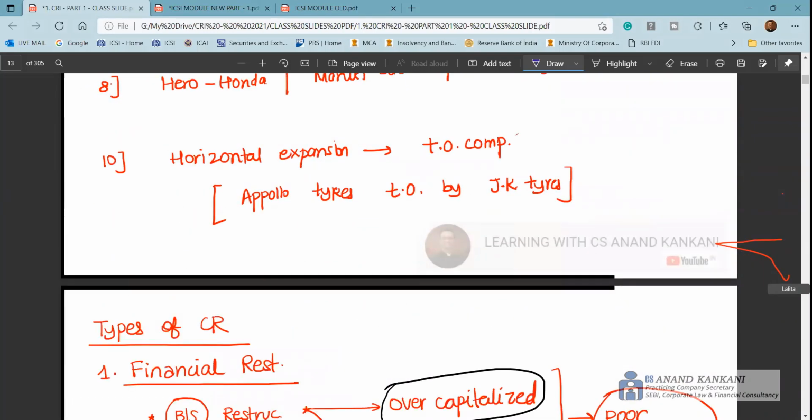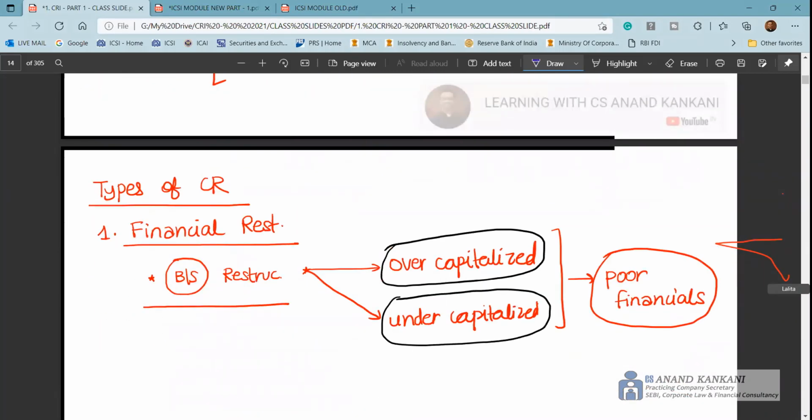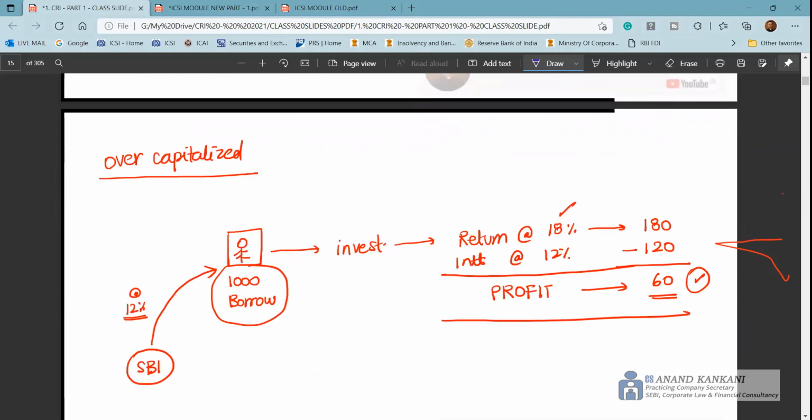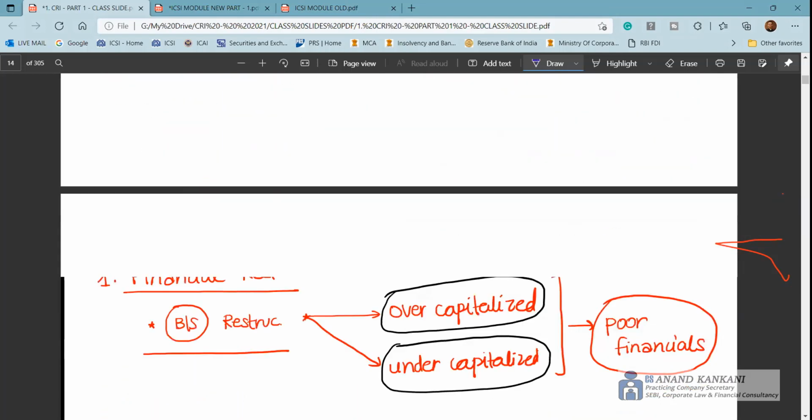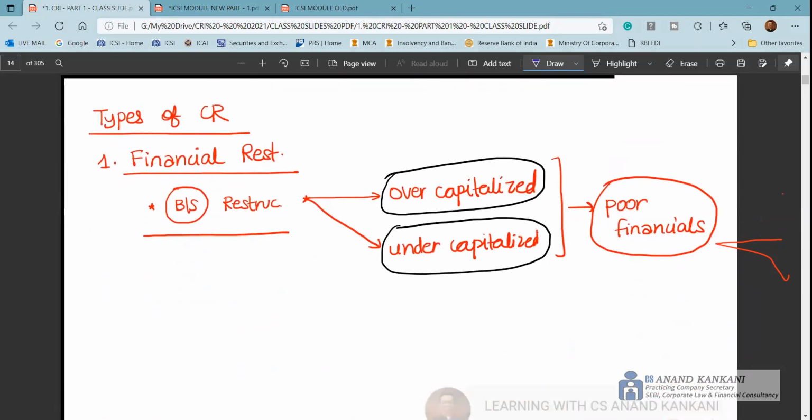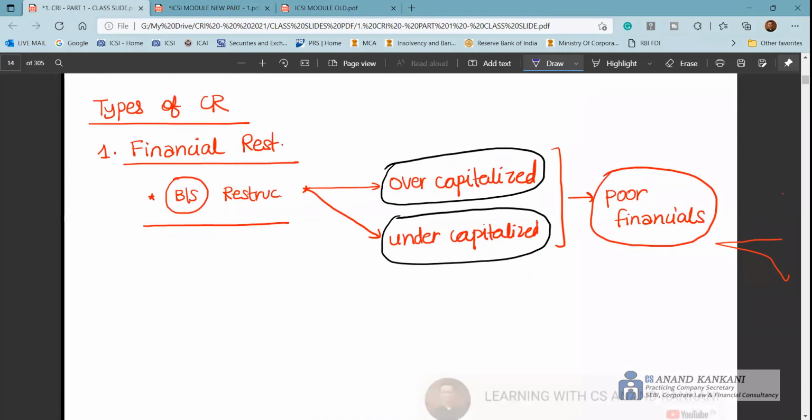Thereafter, you have the different. Lalita, please don't scribble on the screen, right? Thank you.